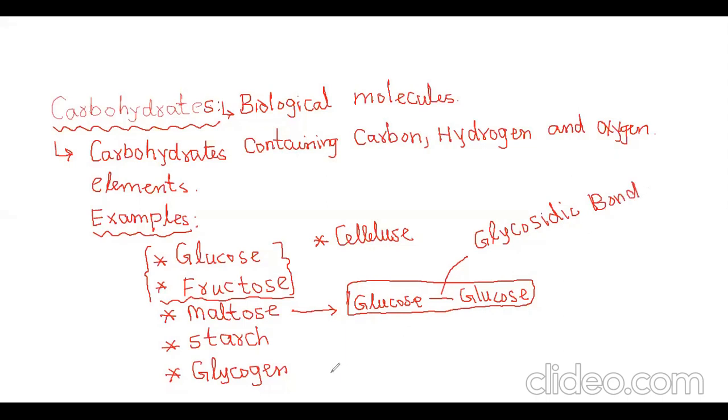Now, starch is a carbohydrate, but starch is made from what? Many glucose.